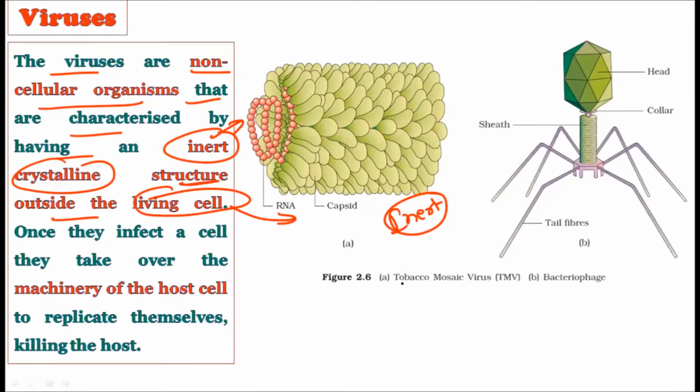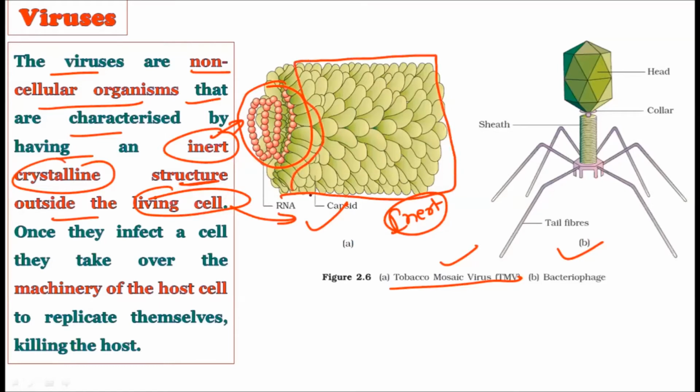You can observe the tobacco mosaic virus, that is the TMV virus, in the first slide, and the bacteriophage in the second slide. Both are viruses. In the tobacco mosaic virus, you can see here an RNA portion, that is the genetic material, and here we find the capsid, which is the protein portion. So only the genetic material plus the protein. Now you can observe the bacteriophage as well. Here you find the proteins plus the DNA. So bacteriophage and tobacco mosaic virus are both just genetic material plus protein, and if they are outside the living cell, they are quite inert.